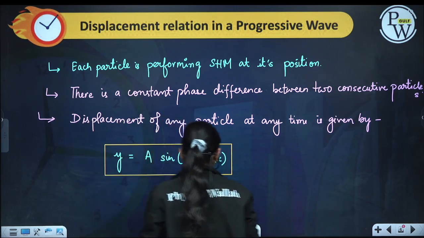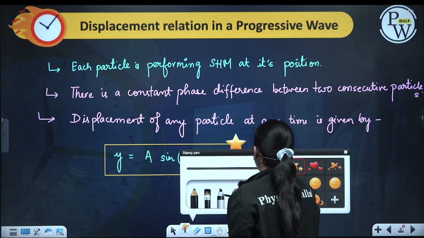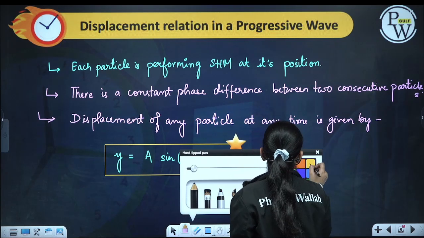This is the equation of a harmonic progressive wave.